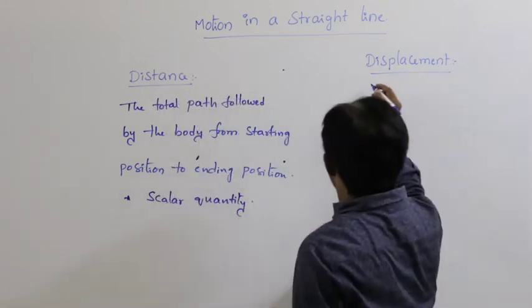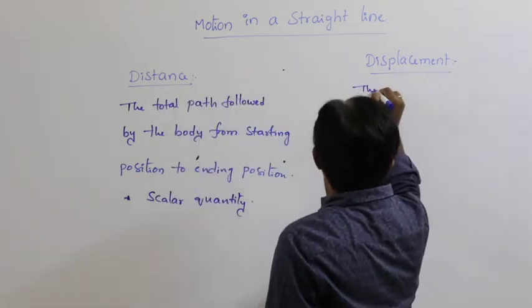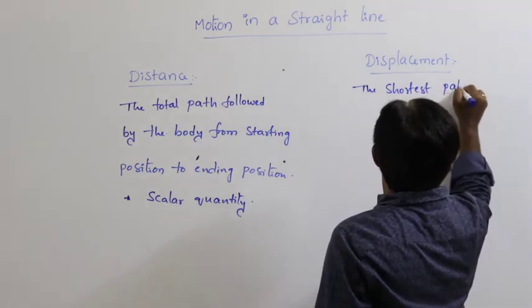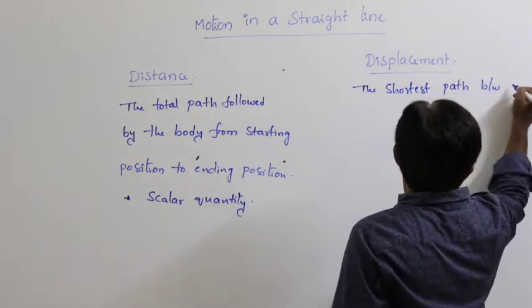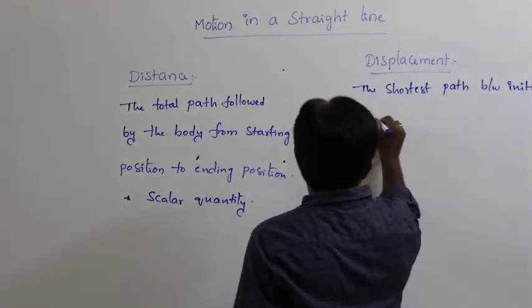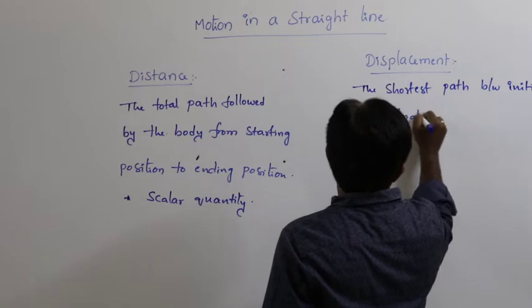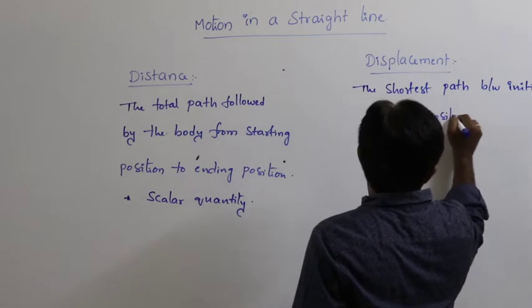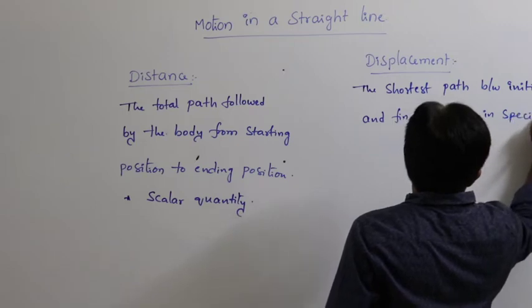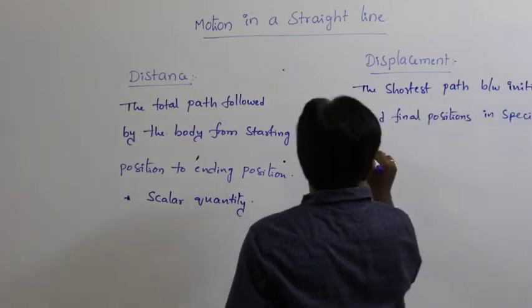And what is meant by the displacement? The shortest path between initial and final positions in specified direction.